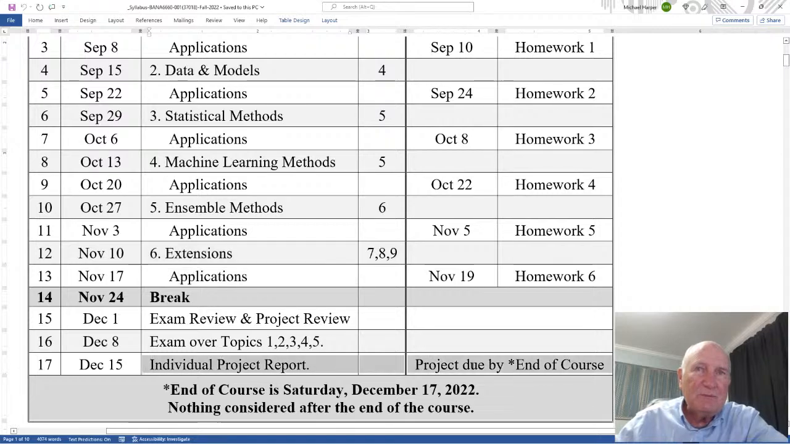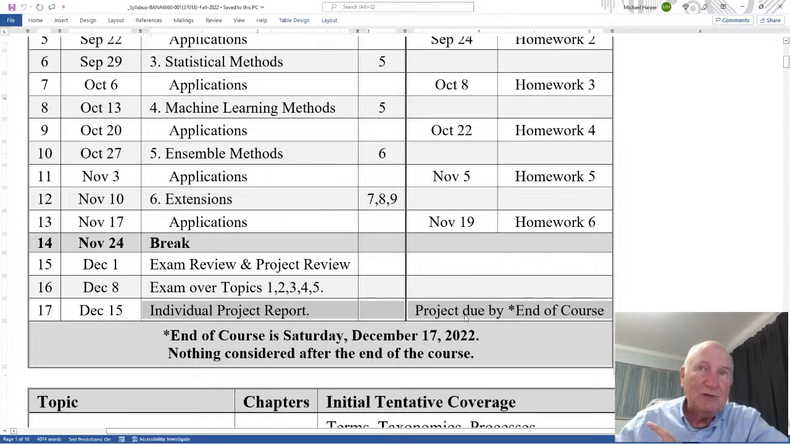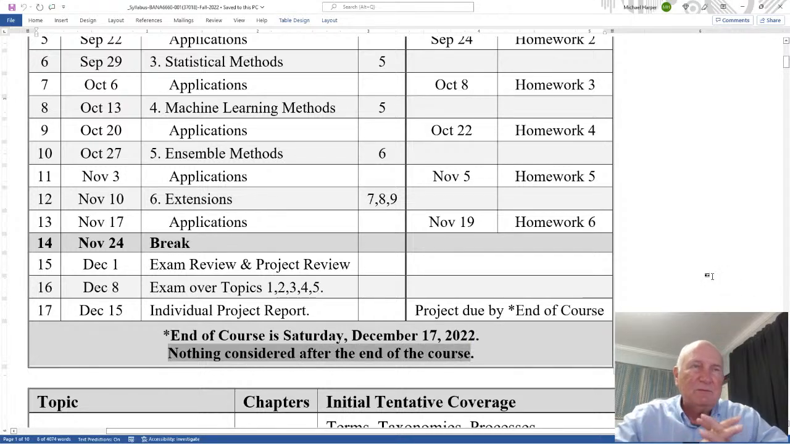The individual project report is due by the end of the course. Make sure that that is done, because if it's not submitted, you get a 0. So be very careful of that. The end of the course is Saturday, December 17th, 2022. Nothing is considered after the end of the course. I've said it multiple times, and I say it again in the syllabus over and over again. So make sure everything is submitted on time.